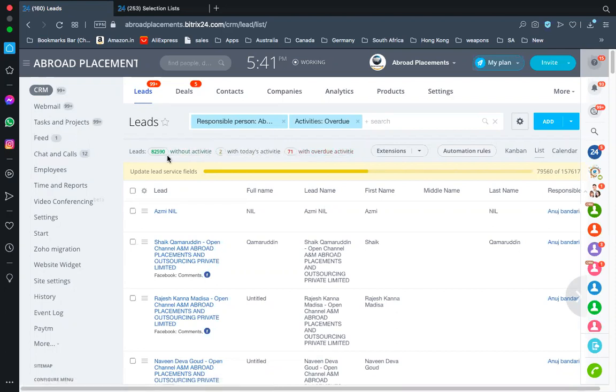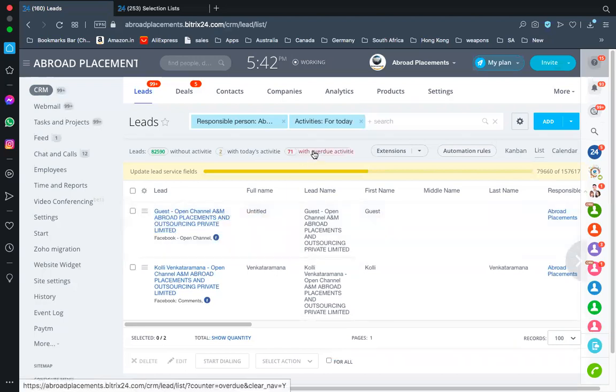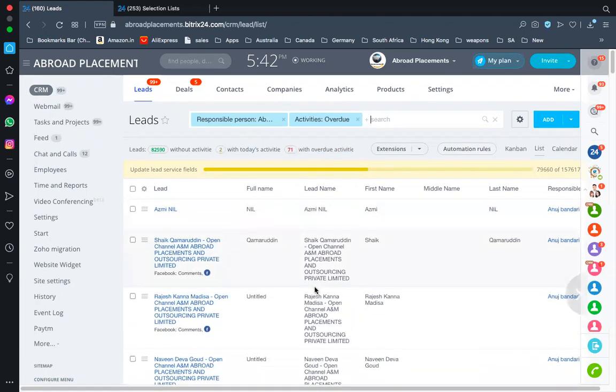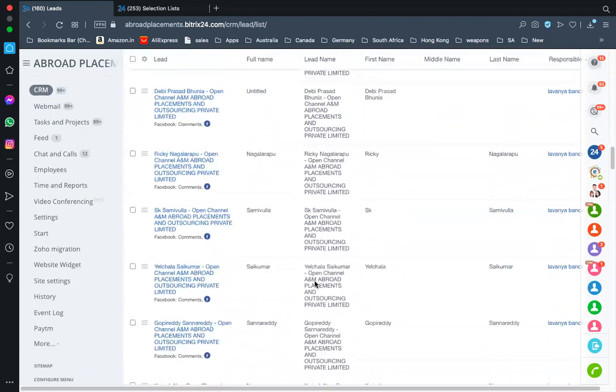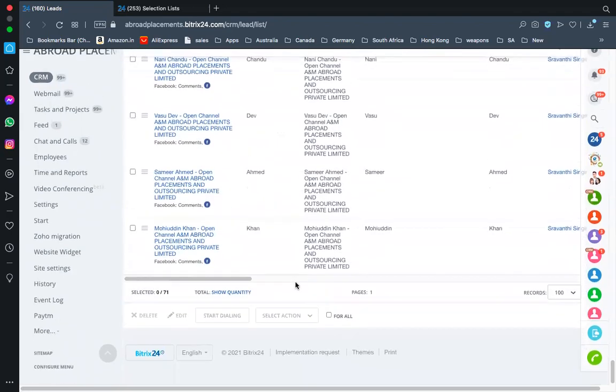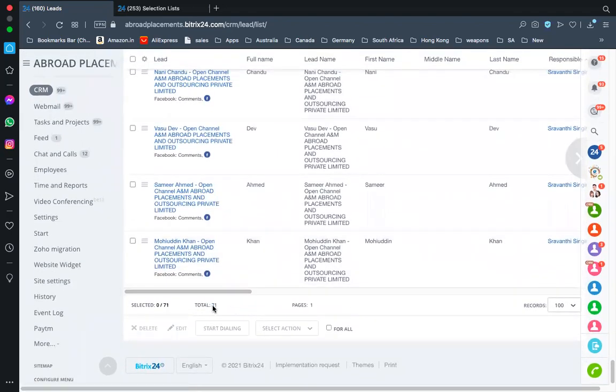Even though the system has over 1 lakh leads, only 82,590 are showing with me with two activities. When you click on two, it needs to show two leads over here. When I click on 71 overdue, it needs to show 71 overdue activities, and the quantity has to match 71.